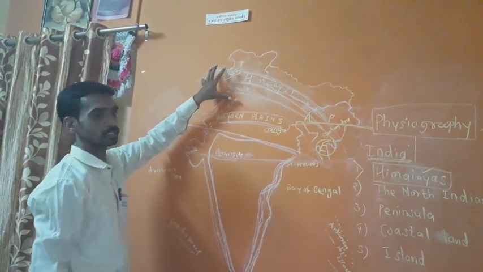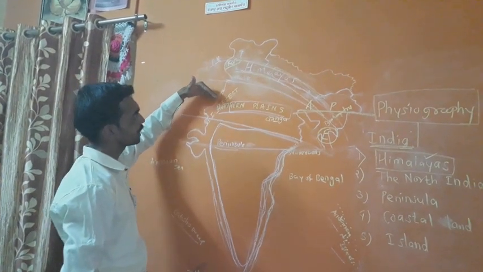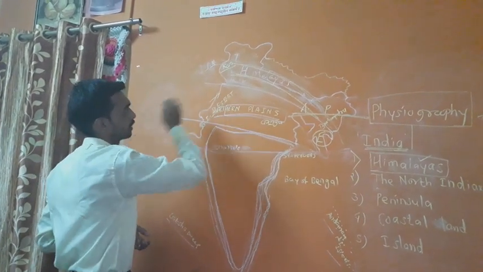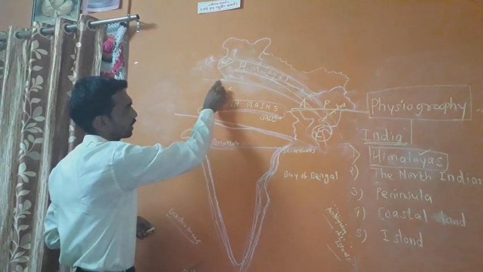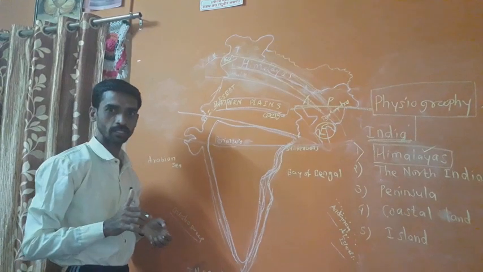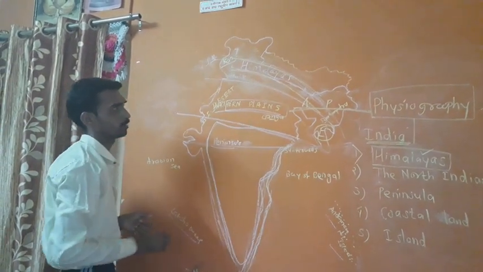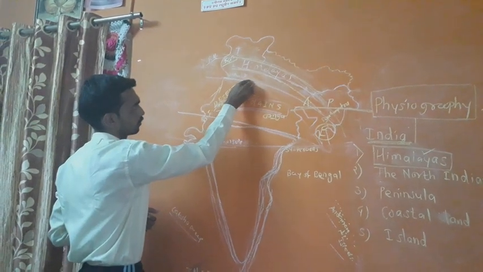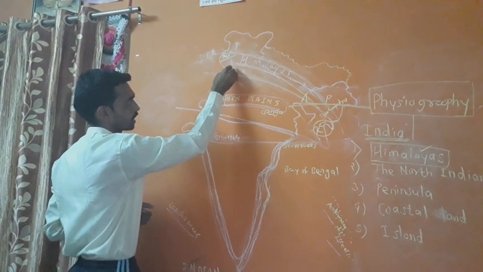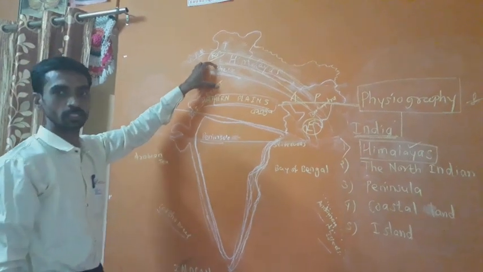The Himalaya is not a single mountain range. There are many parallel ranges, starting from south to north. The first range, the youngest range, we call the Shivalik range, starting from the southernmost point.